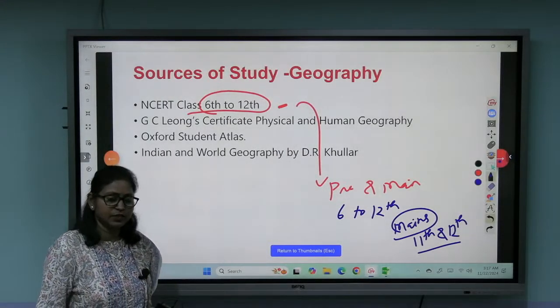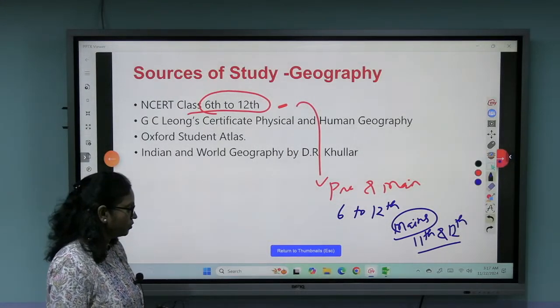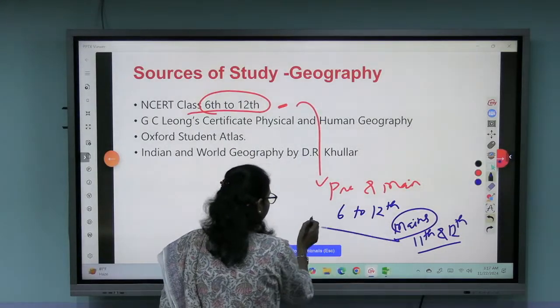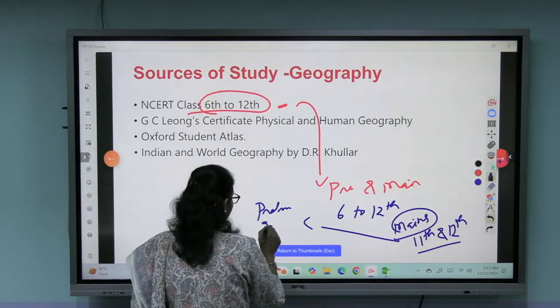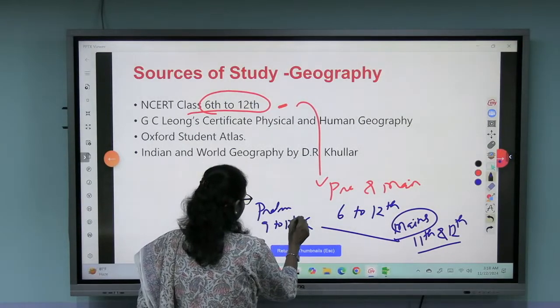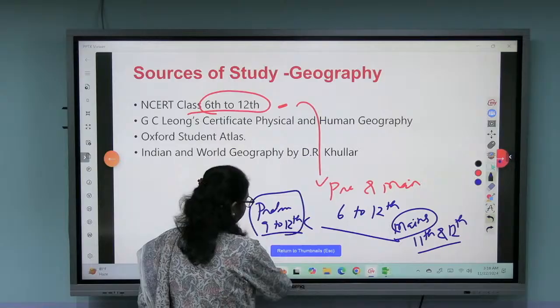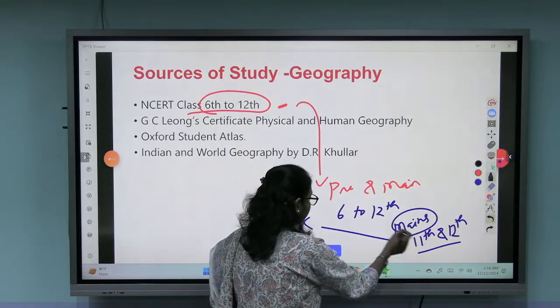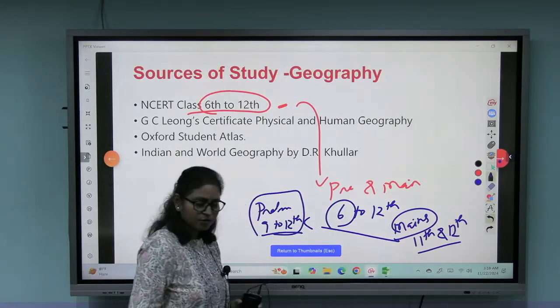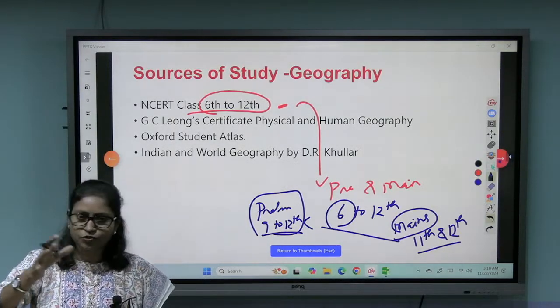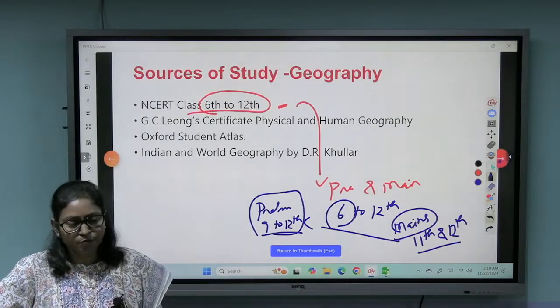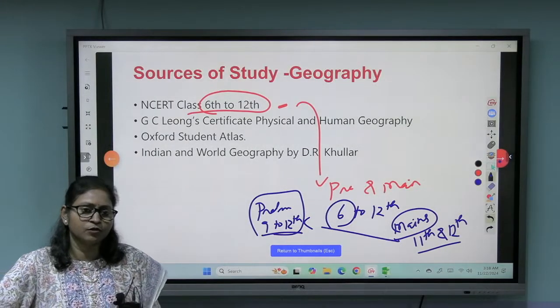So 11th and 12th you can give more focus. Even for prelims they are important. For prelims particularly, I would say 9 to 12 books are very important. Mains, 11th and 12th. But why did I say from 6th? Because some questions in your prelims can also be asked from 6th to 8th class NCERT. So please go through 6 to 8 NCERT also.